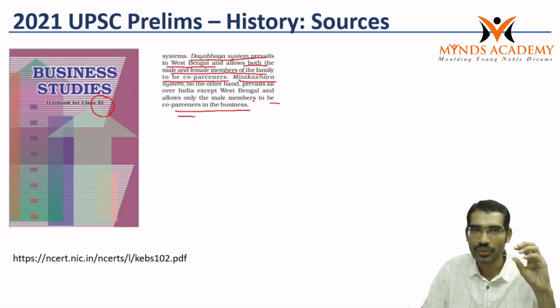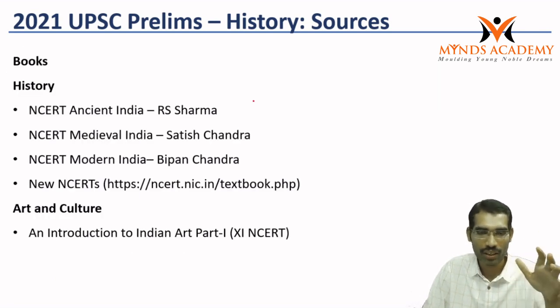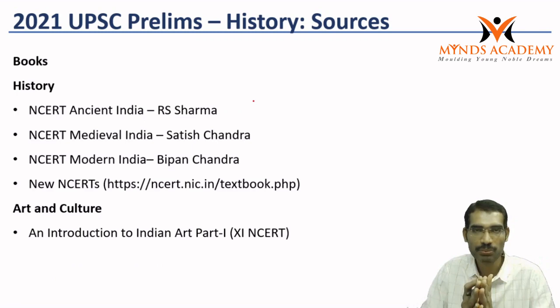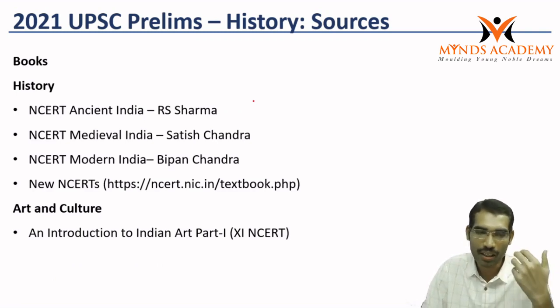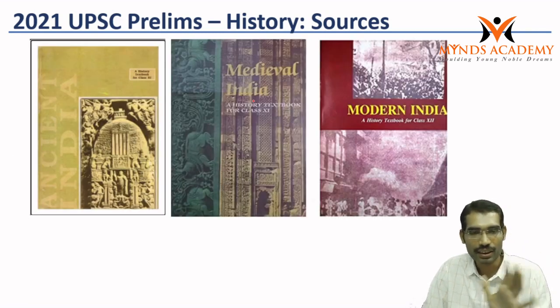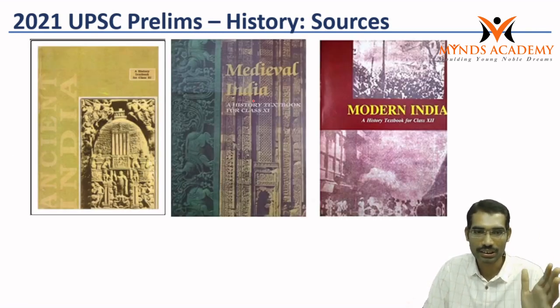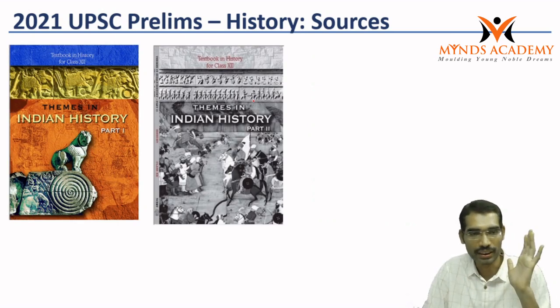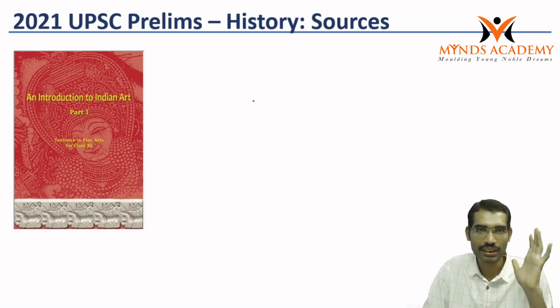So these are the 20 questions. Here I have marked which questions can be answered from the basic books and which cannot. These are the basic books: Ancient India by R.S. Sharma, Satish Chandra and Modern India. These are the new NCERTs. This is the art and culture related book.